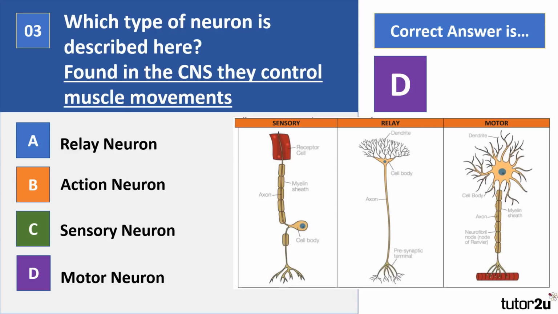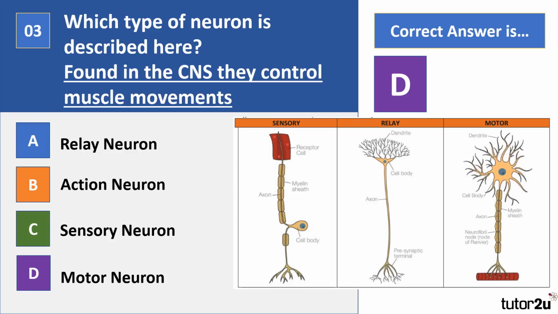Now, in terms of what they do, sensory neurons we refer to as afferent neurons, and these are found in receptors like your eyes, ears and skin. And what they do is they carry a nerve impulse to the spinal cord and the brain. So they travel from the peripheral nervous system into the central nervous system. Some only go as far as the spinal cord.